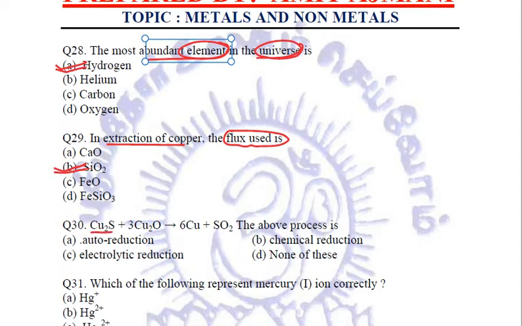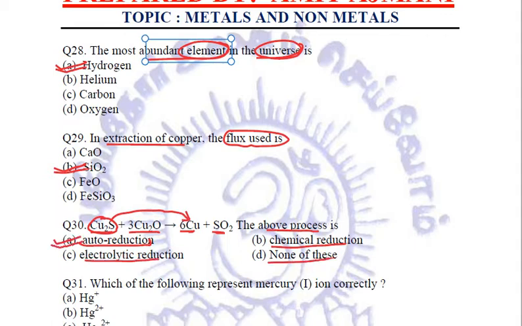Cu2S plus 2Cu2O gives 6Cu plus SO2. Now here Cu2S, that is copper sulfide, is getting reduced to copper. This process is used in the extraction of copper. Now this process is it auto reduction, chemical reduction, electrolytic reduction, or none of these?